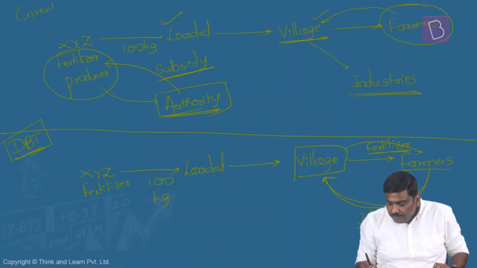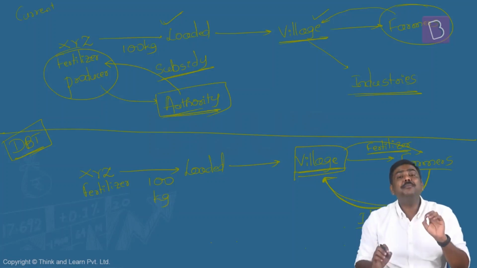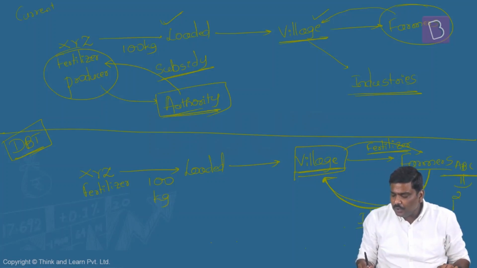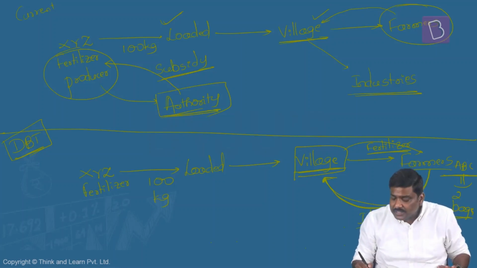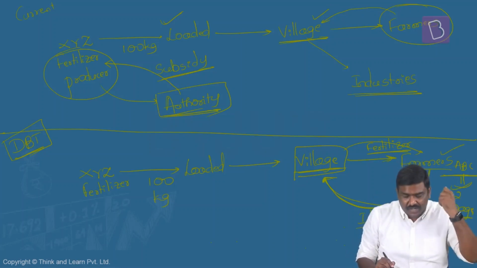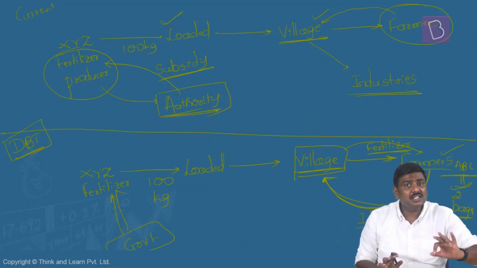But the point here is, when the farmer provides the identification, the shop, or the person who is selling the fertilizer, will have to take the identification and generate a receipt, saying that farmer ABC has purchased 2 bags of urea or 2 bags of any fertilizer. Now the government can have a look at the system and be assured that yes, farmer ABC has been able to purchase 2 bags of fertilizer. Once the identification is established and a receipt is generated, the government will transfer the subsidy to the fertilizer producer.